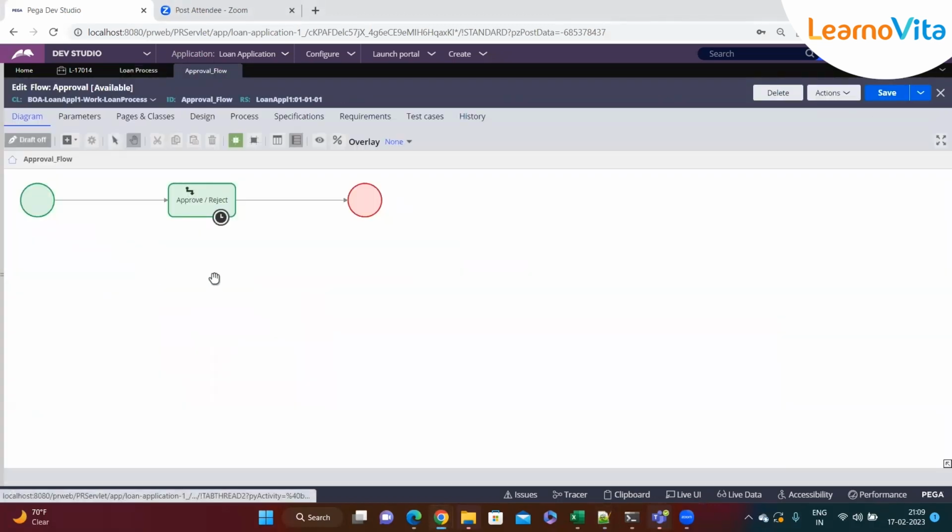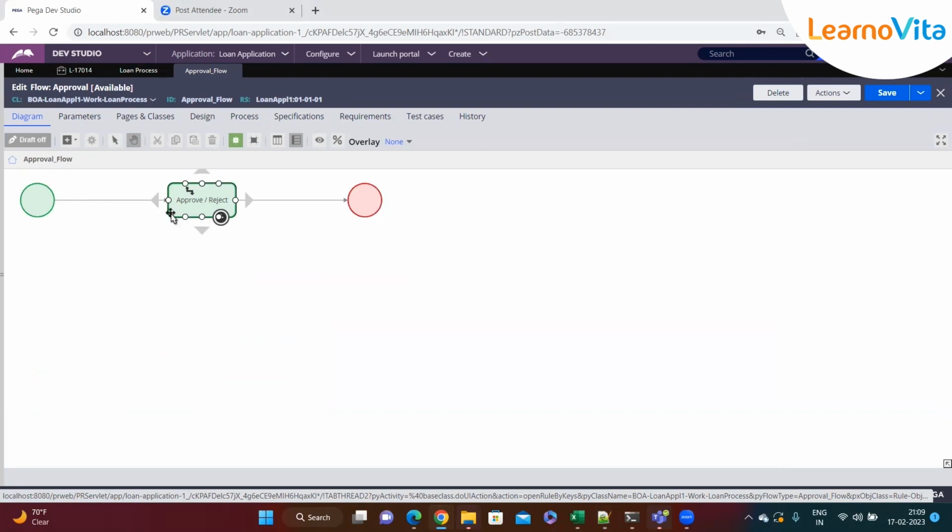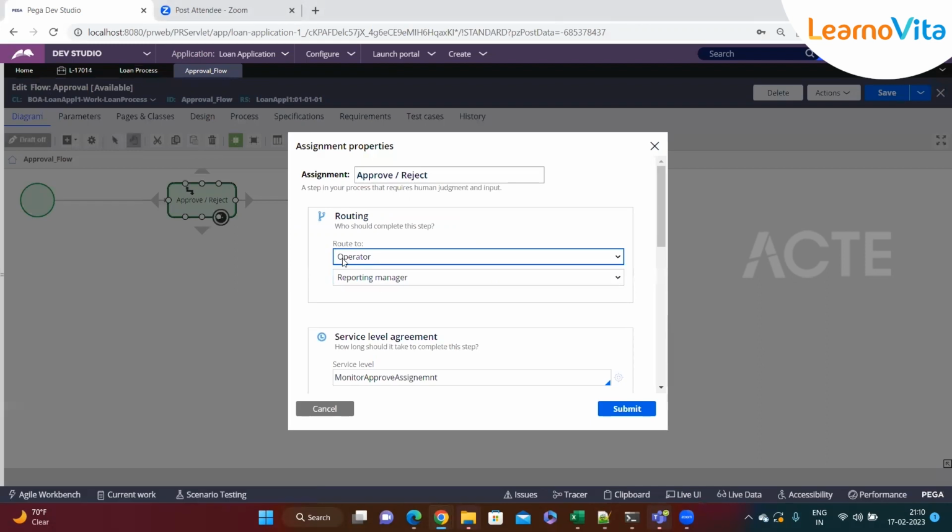Okay, here. Now the simple shapes that we know: this is a start shape. Every process will have a start shape and an end shape. And this is an assignment shape. For two days now, we have been talking about this assignment shape only. We talked about routing, how we can route it to the work list and work queue.